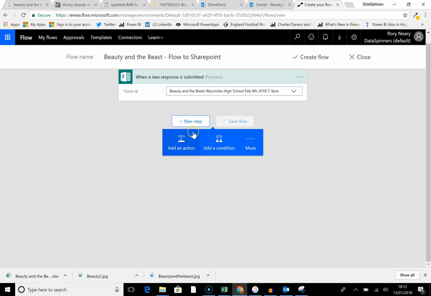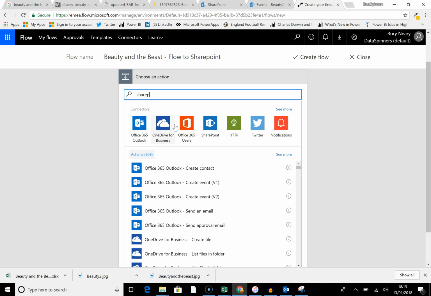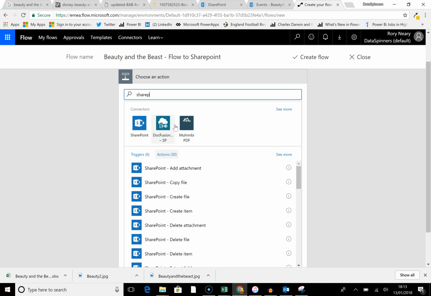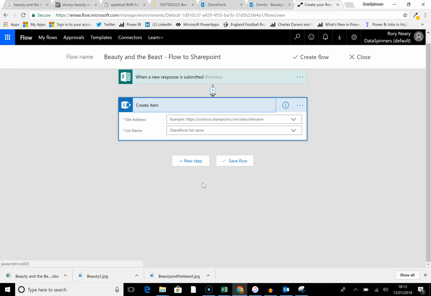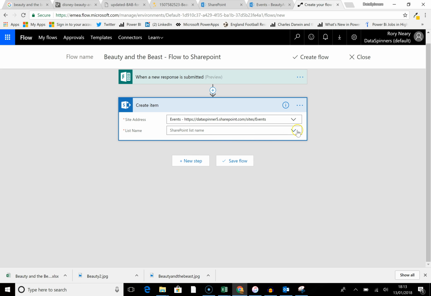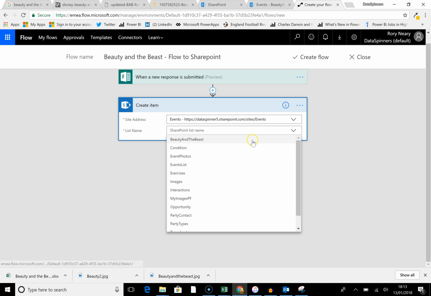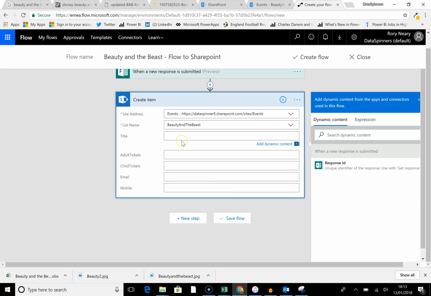New step. Add an action. We're going to do SharePoint. I may well have got this wrong, but we'll see. Create an item. And what are we going to do? We're going to go and look for that list that we've just created. So under events, we are going to find Beauty and the Beast.